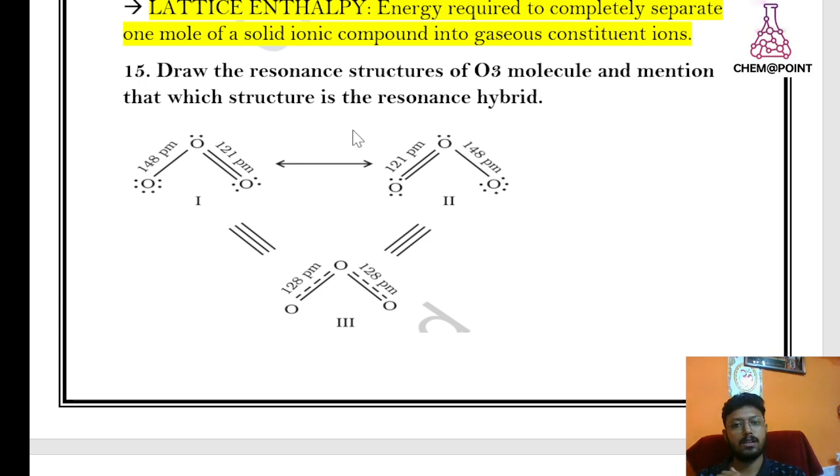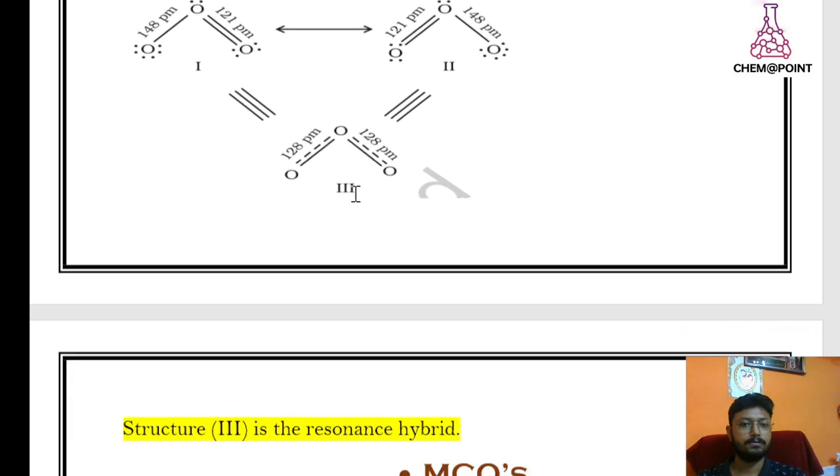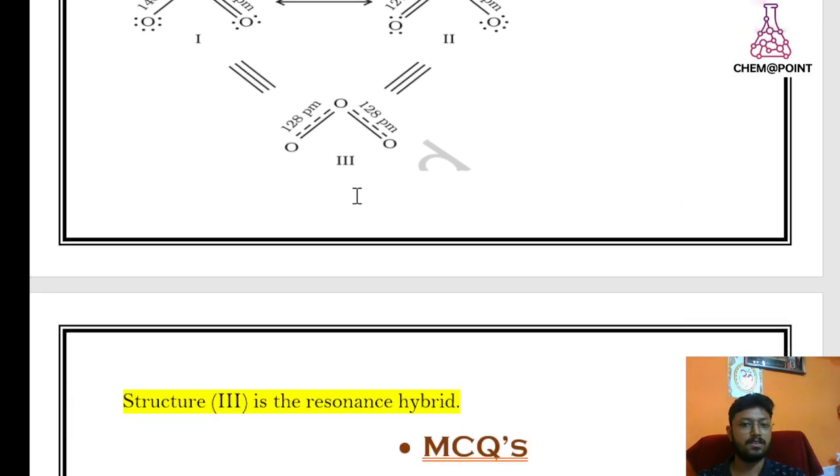Draw the resonance structures of O3, that means the ozone molecule, and mention which structure is the resonance hybrid. There are two resonance structures, and that is the hybrid structure. Look at this picture, you clearly understood what this is.